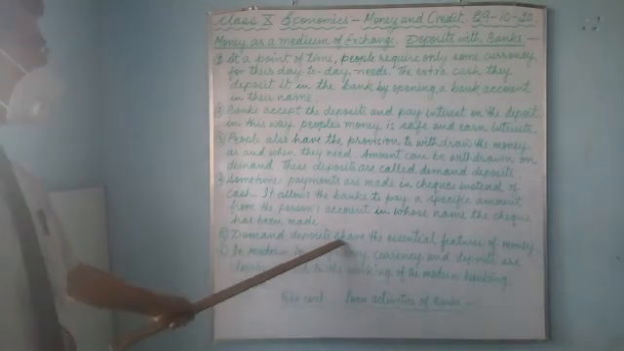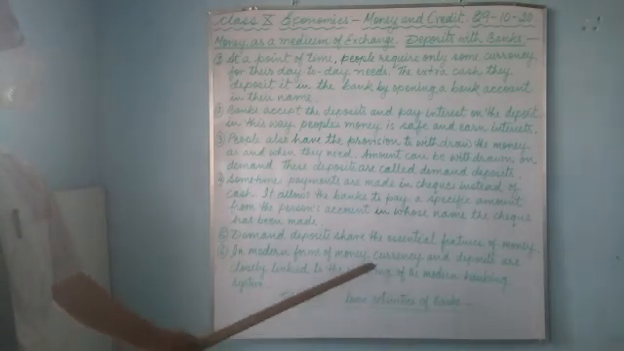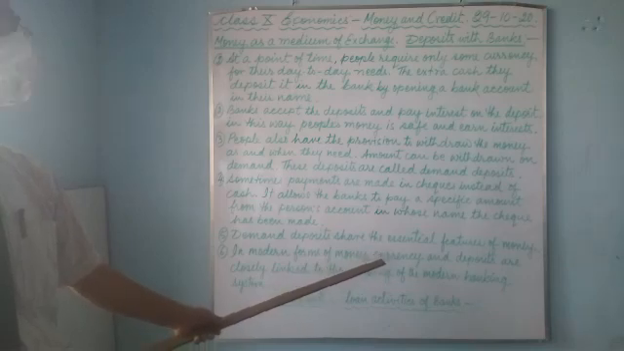Demand deposits share an essential feature of money. Therefore, demand deposits share an essential feature of money. The check is also a kind of money. The deposit in the bank, the withdrawal, so these are all regarding money.